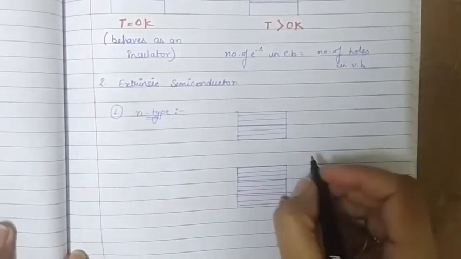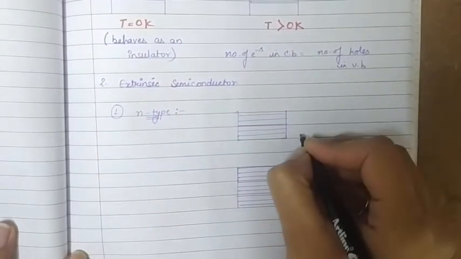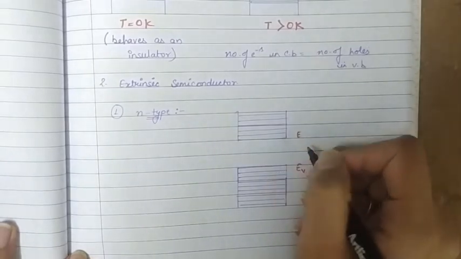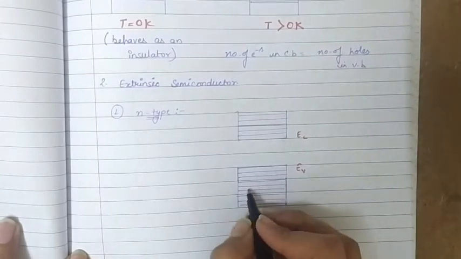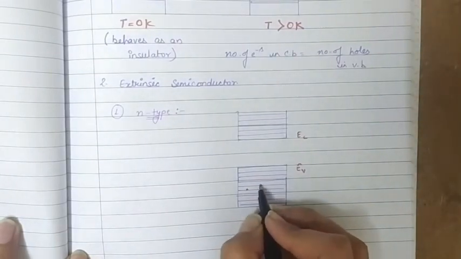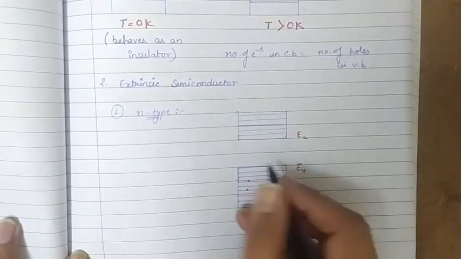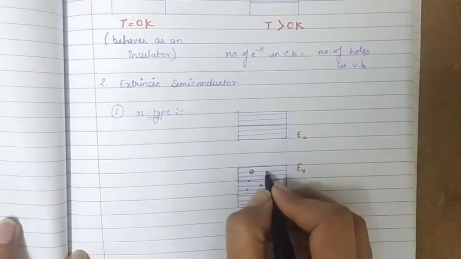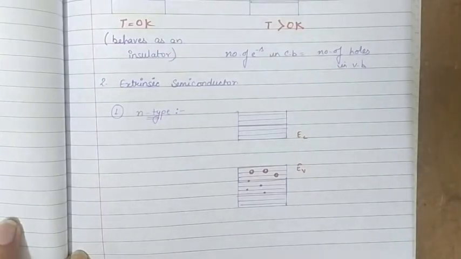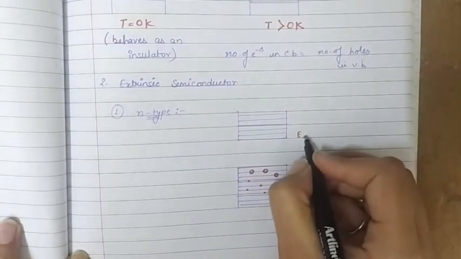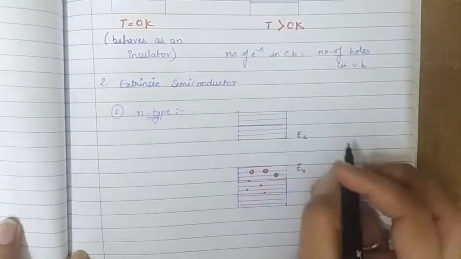Here we are showing the n-type semiconductor in energy band formation. This is the valence band, this is the conduction band. In the valence band we have electrons, and some of the electrons from the valence band jump to the conduction band.